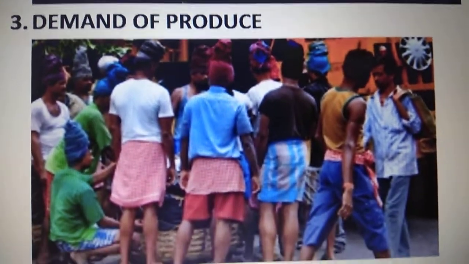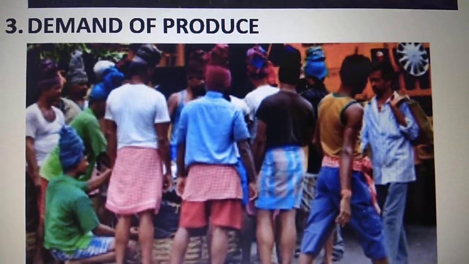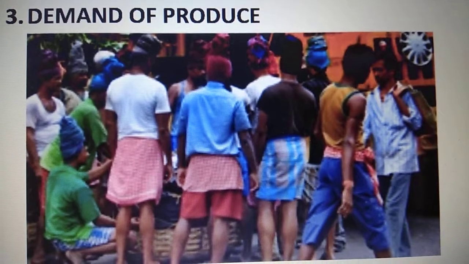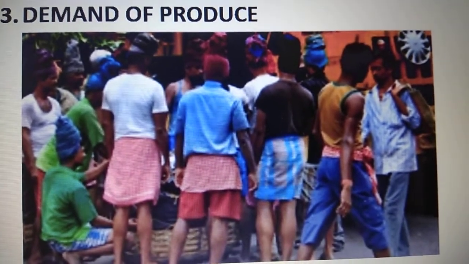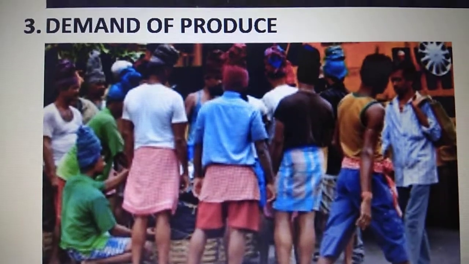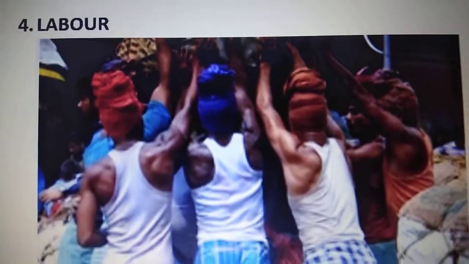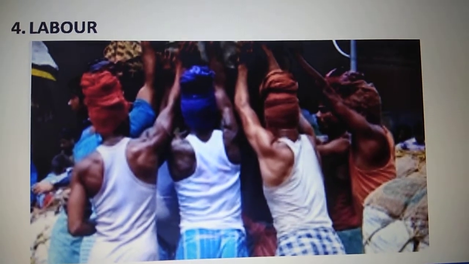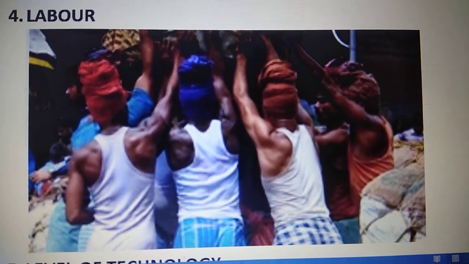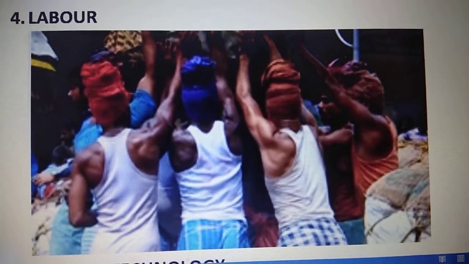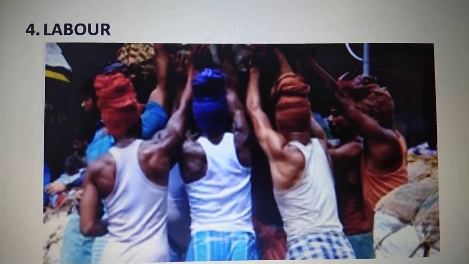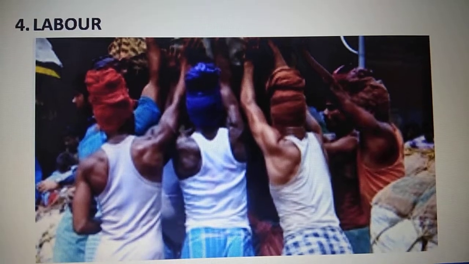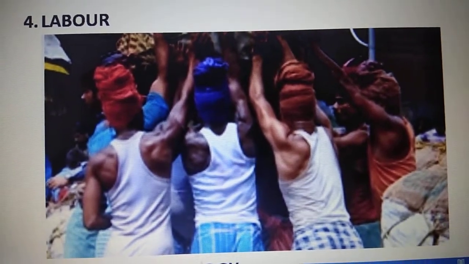So let us look at the third factor. Children, the third factor is demand of produce. If the demand is high, then they grow that kind of crop. Suppose the selling of rice is more in that area, they will grow more rice. It all depends on the demand. The fourth factor is labor. It depends on how much labor you can get in that area, and so that kind of crop is grown. Like tea plantation requires lots of labor because the tender leaves have to be picked. So in such a case, if the labor availability is more, they grow that kind of crop.